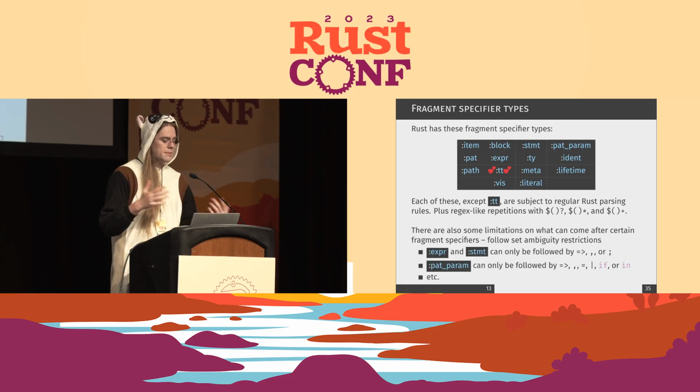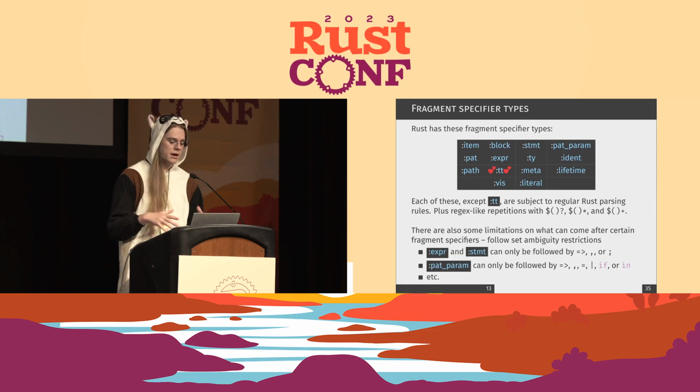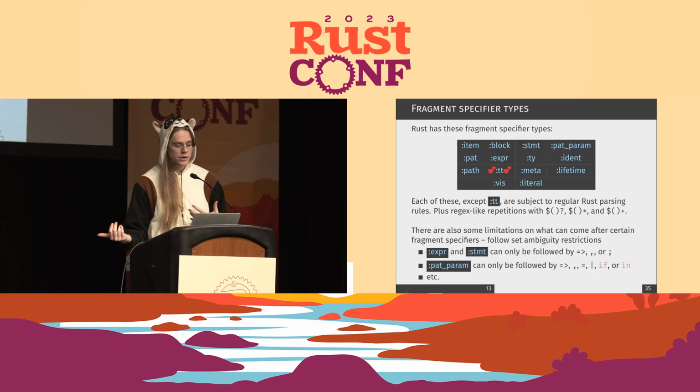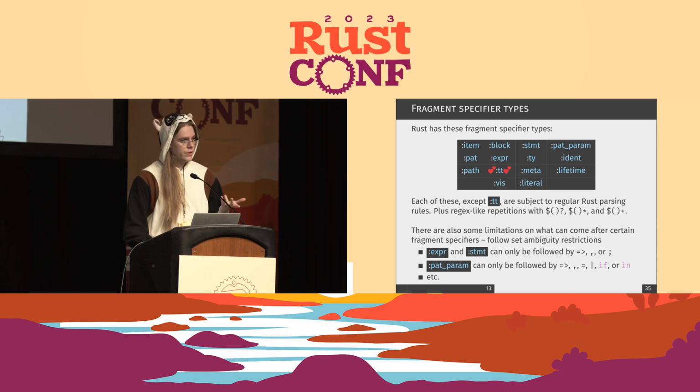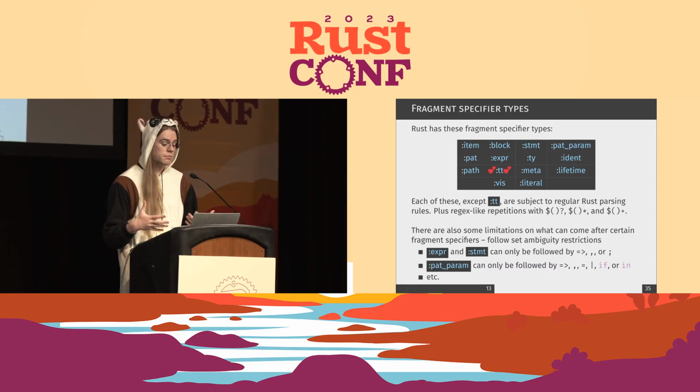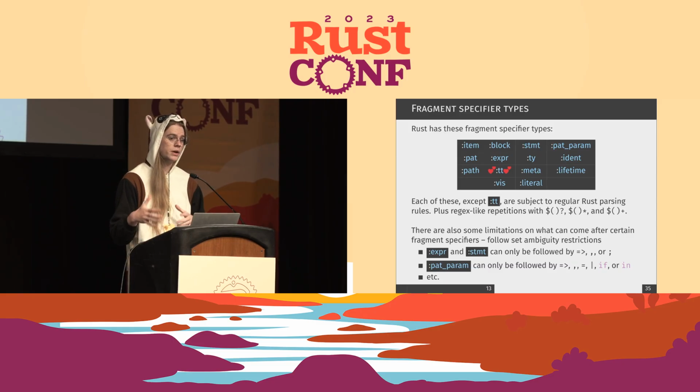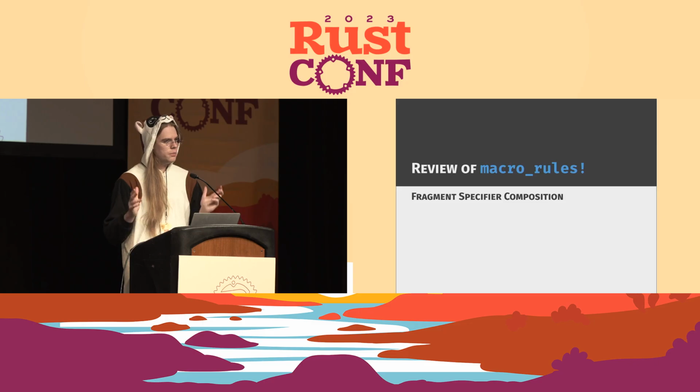And there are, as I mentioned earlier, some restrictions on what can come after, and these are a couple examples here, like expression and statement can only be followed by =>, comma, or semicolon. Pattern parameter can only be followed by =>, comma, equals, bar, if, or in, and then there's a bunch more. And they will restrict very much what you can put after something. And to avoid this, you can use recursion, of course, or you can redefine your input format. So before we get into the actual patterns that I'm going to talk about, I'd like to mention something called fragment specifier composition.